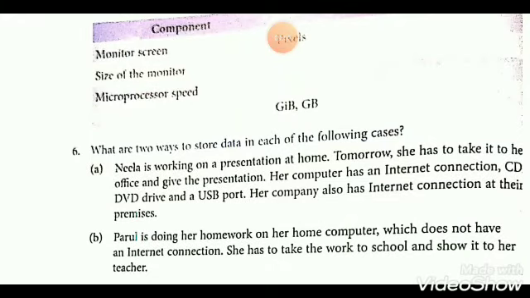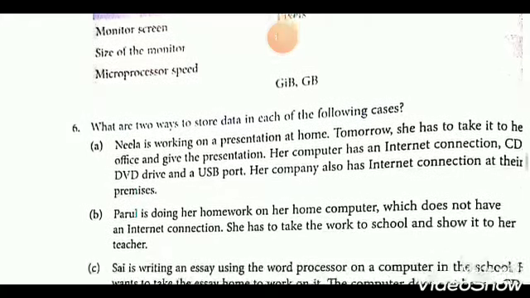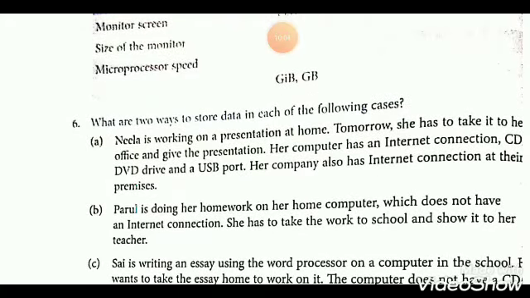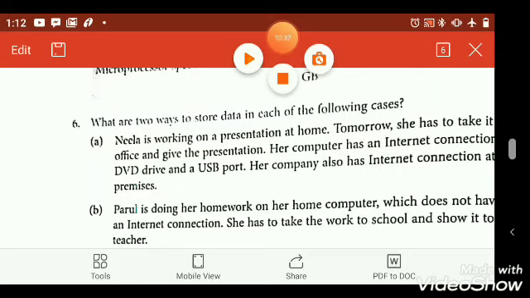Next, what are two ways to store data in each of the following cases? Neela is working on a presentation at home. Tomorrow she has to take it to her office and give the presentation. Her computer has an internet connection. CD DVD drive, USB port. Her company also has an internet connection at that premise. How will Neela store her data? So with the use of email, Neela can send her data to her office.